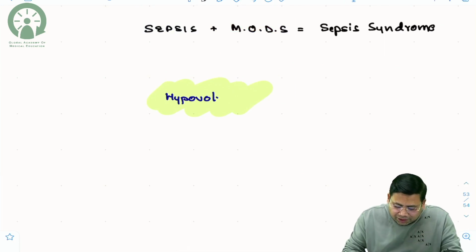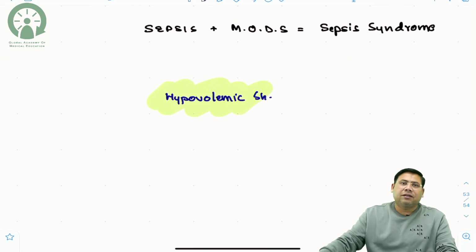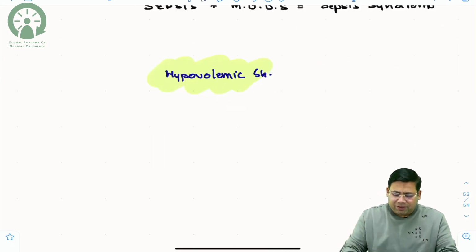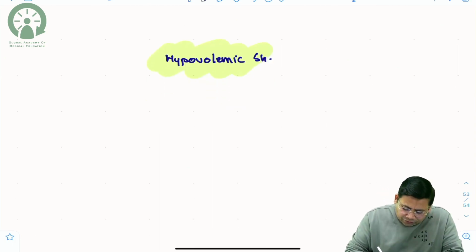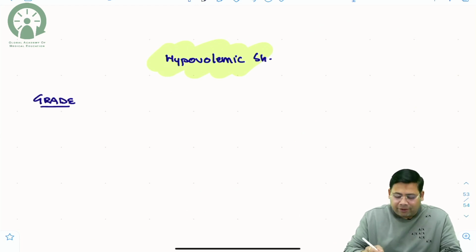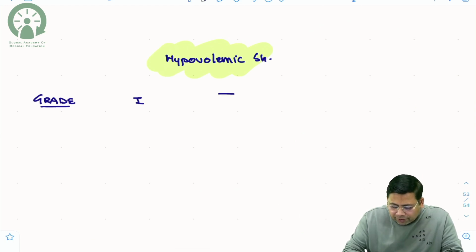So again students, for hypovolemic shock, as a question you get a lot of things amongst parameters and this and that. So let us see hypovolemic shock. The first thing is, let us talk about the grades. When you talk about the grade of the shock, how many grades are there? Grade 1, grade 2, grade 3 and grade 4.